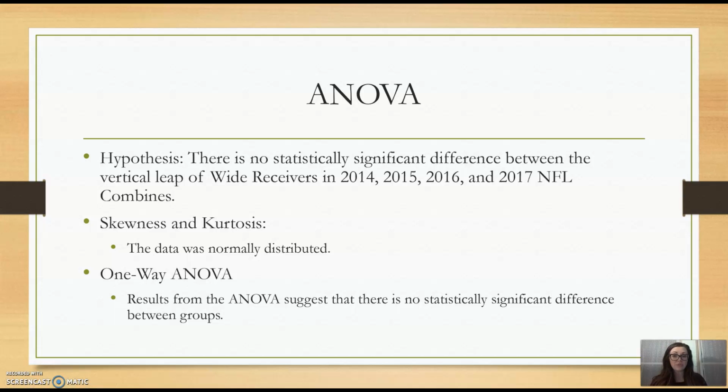Moving on to my ANOVA. My hypothesis is that there is no statistically significant difference between the vertical leap of wide receivers in 2014, 2015, 2016, and 2017 in the NFL Combines. So my skewness and kurtosis, my data was normally distributed, and then I went on to perform a one-way ANOVA. The results from the ANOVA suggest that there is no statistically significant difference between the groups.